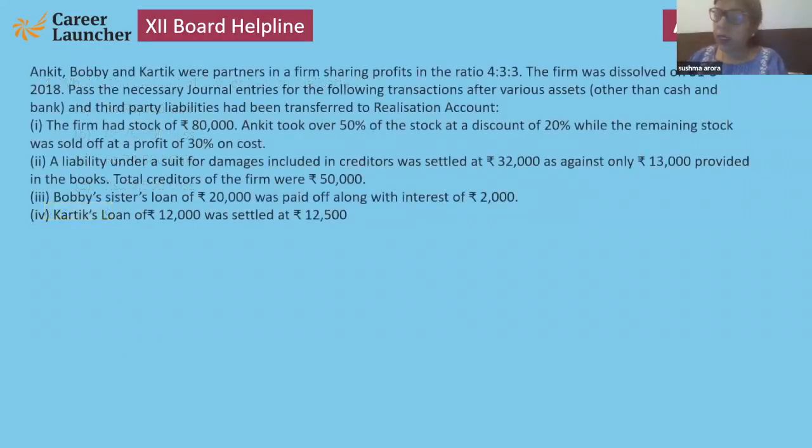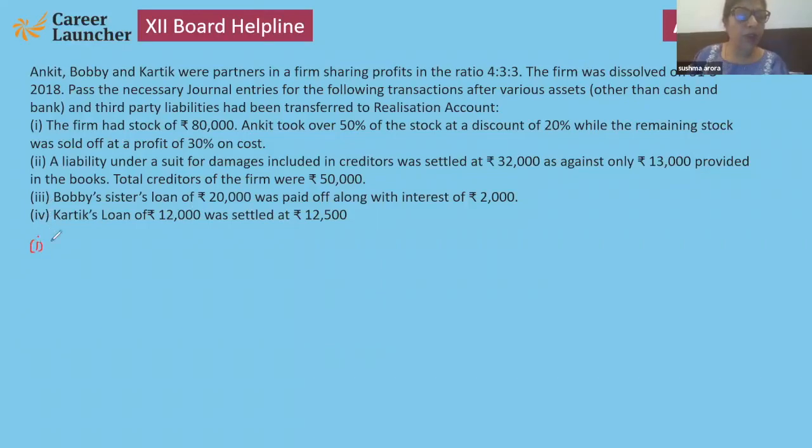Ankit, Bobby, and Karthik are the partners. Now, we have to pass various entries. The firm had stock of 80,000. Ankit took over 50% at 20% discount, while the remaining was sold off at a profit of 30%. So here, what to do? One by one, I am going to show you how to do these types of questions, if they come in the boards. Now see here, first answer.